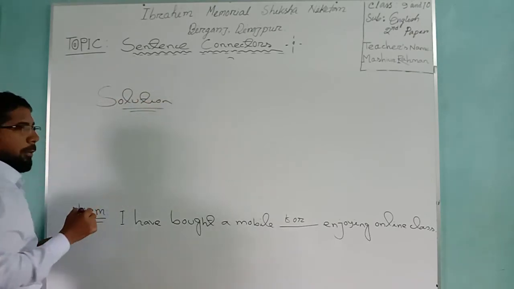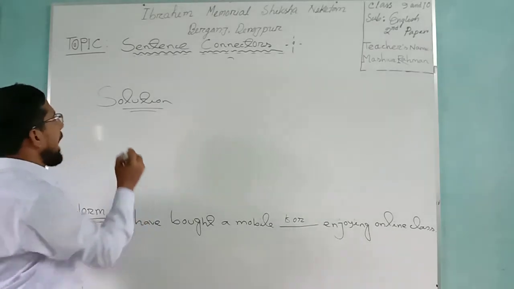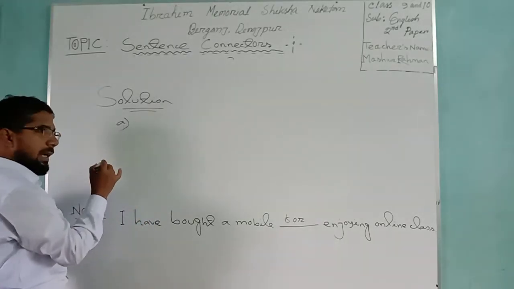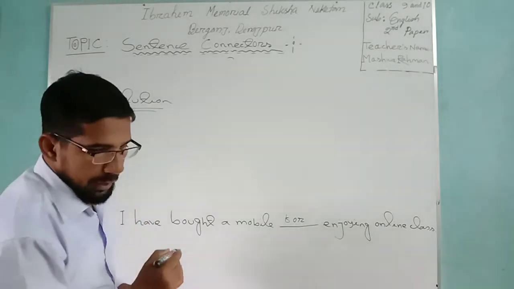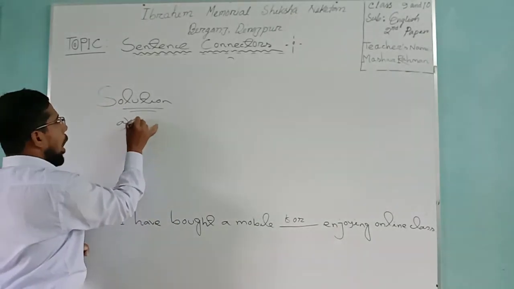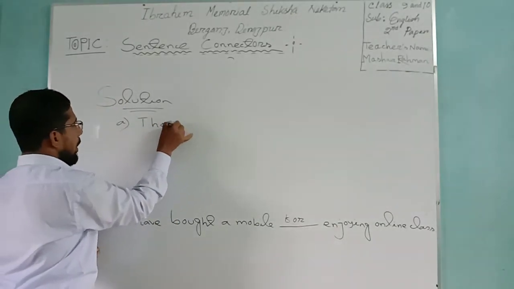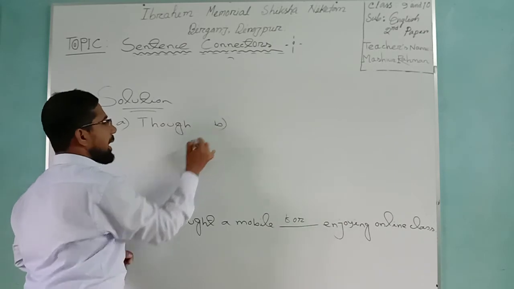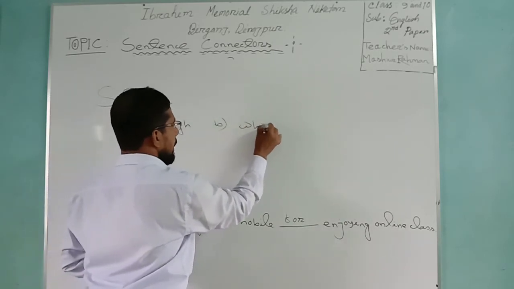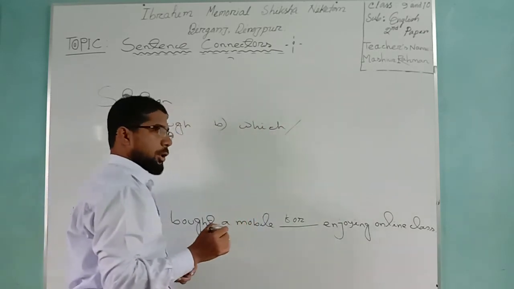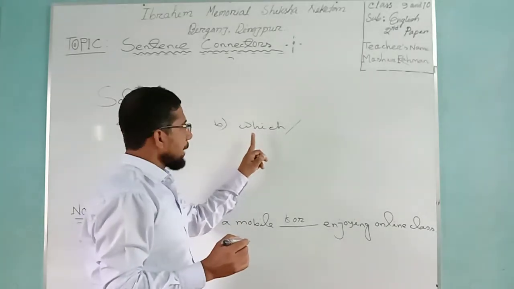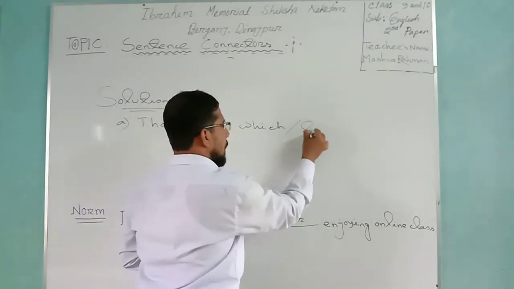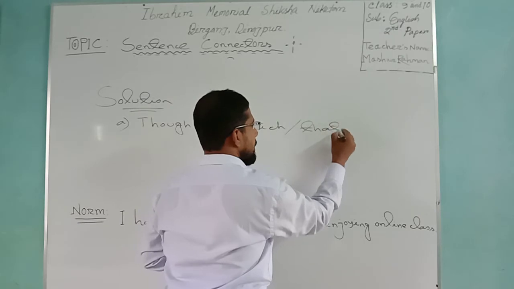How many blanks were being given there? Five blanks. First blank you will use "and". Second blank you will use "which". Dear student, in absence of "which" you may apply here also "that".